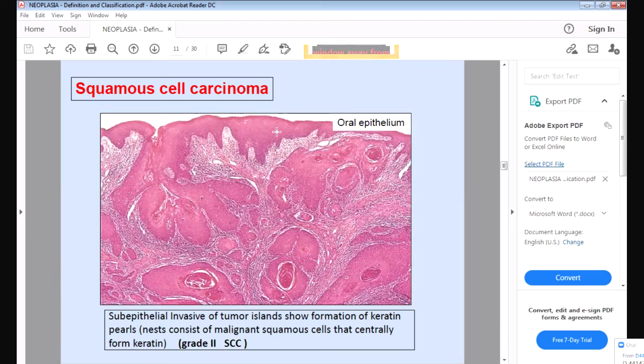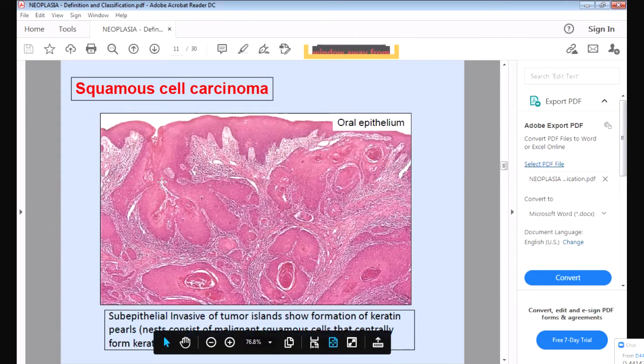So it is a malignant tumor, and see the squamous cells are proliferating and going down. The squamous cells are growing inside and proliferating. They are multiplying too much and they are forming round bodies with central keratin pearls, keratin material. So this is a squamous cell carcinoma.